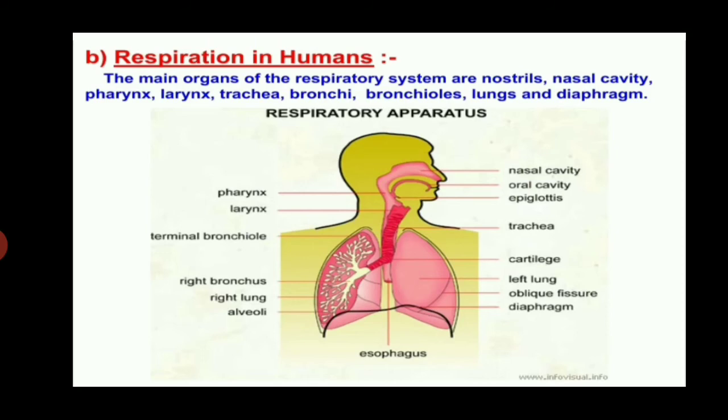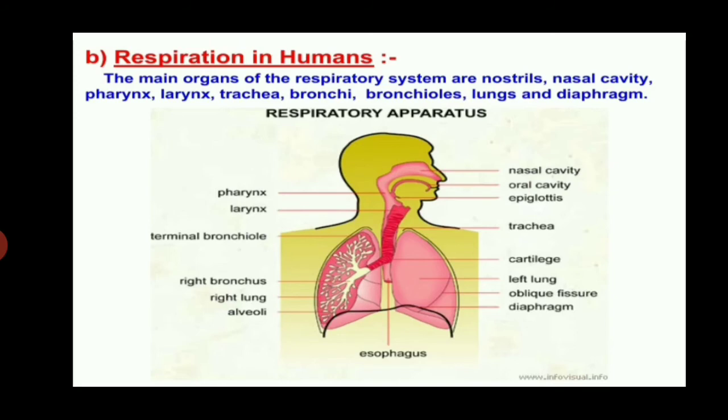Now we talk about the glottis. The glottis is a narrow slit-like opening through which air enters into the trachea. Third is the epiglottis.